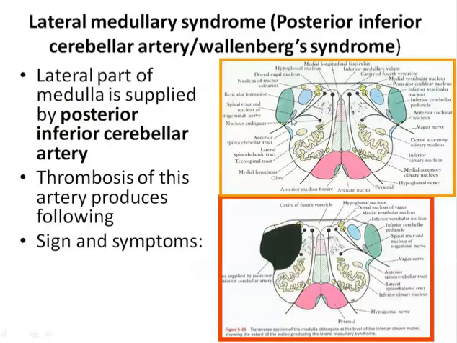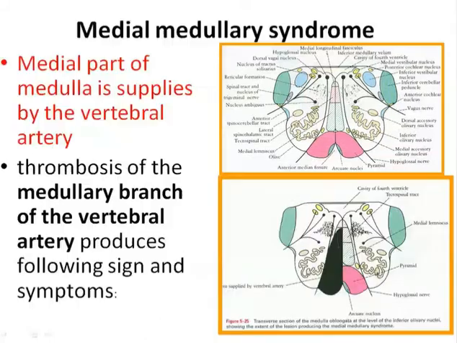Okay, move on to the medial medullary syndrome. Medial part of the medulla is supplied by branches from the vertebral artery, that is the medullary branches. And thrombosis of the medullary branch of the vertebral artery produces the following type of symptoms. So this area will be affected, and here we can see the major one is the pyramidal tract that will be affected.